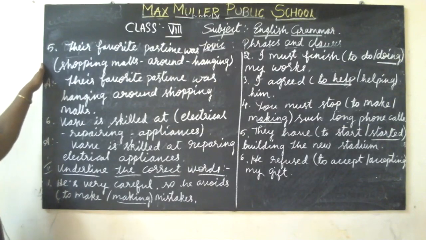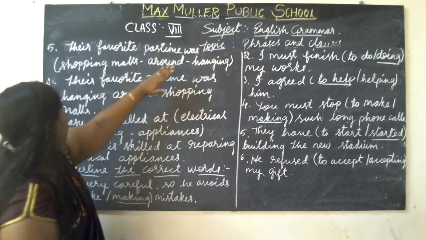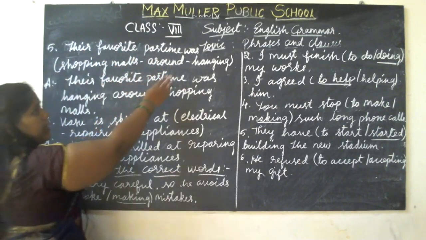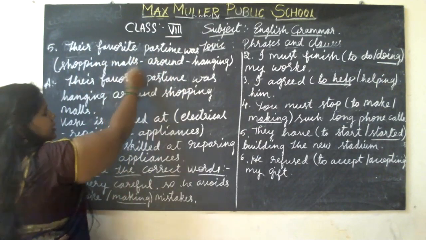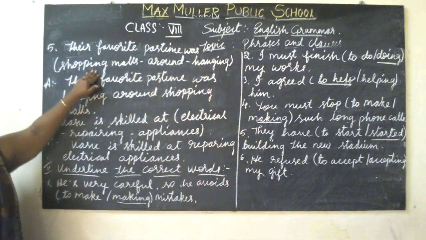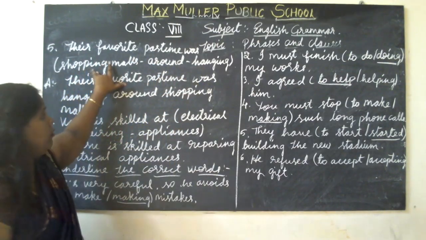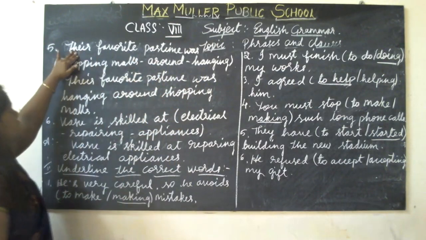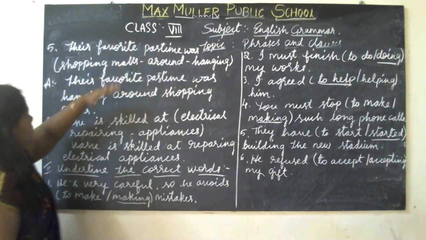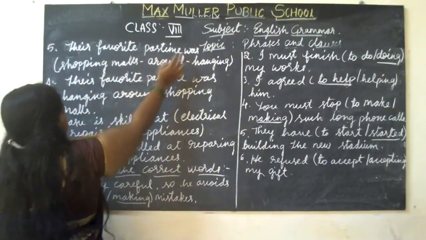Now the fifth one, their favorite pastime was. In the bracket they have given shopping, malls, around, hanging. These are the jumbled words that they have given. We have to frame this as a noun phrase. In the question itself they have given, their favorite pastime was, so we have to take that as it is.